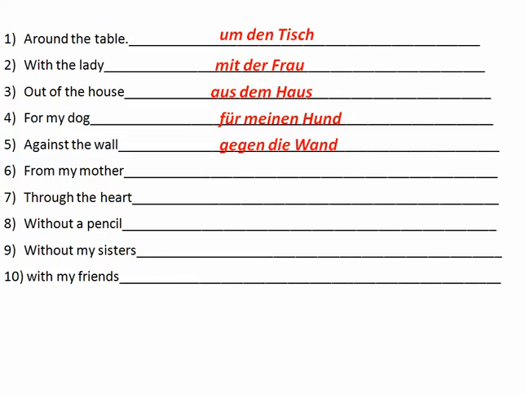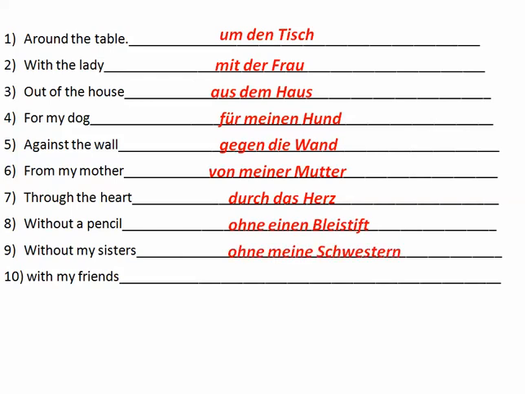Against the wall, gegen die Wand. From my mother, von meiner Mutter. We have die Mutter, changing to der. We're taking the er from der and putting it on the possessive pronoun mein, and we get von meiner Mutter. Through the heart, durch das Herz, and you can even make a contraction, durchs Herz. Without a pencil, ohne einen Bleistift. Without my sisters, ohne meine Schwestern. And with my friends, mit meinen Freunden. That's going to be the dative plural.